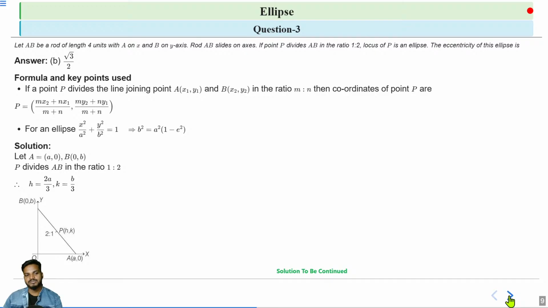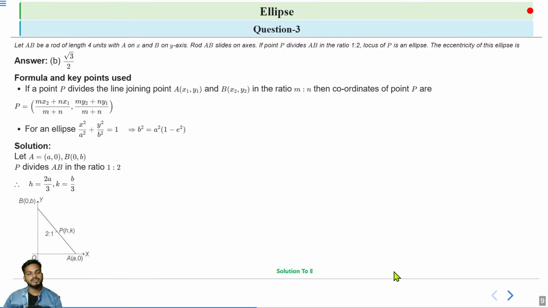A is one end point of a rod that lies on the x-axis, that is (a, 0), and B is another point that lies on the y-axis, (0, b). The rod slides on the axes, and there is a point P that divides the rod AB in the ratio 2 to 1. The coordinates of P by the section formula are 2a by 3 and b by 3. Now you have to find the locus of P.